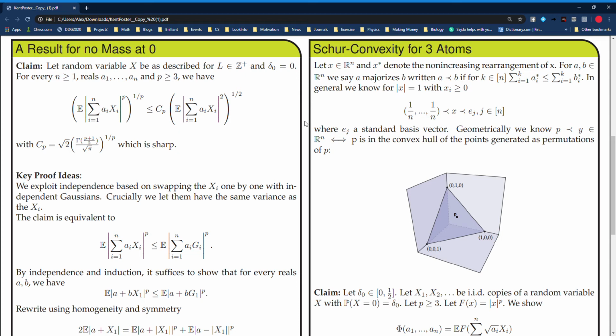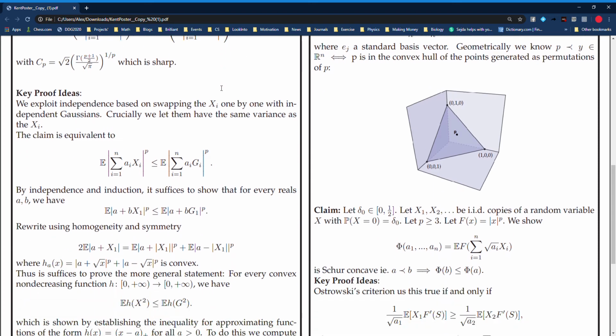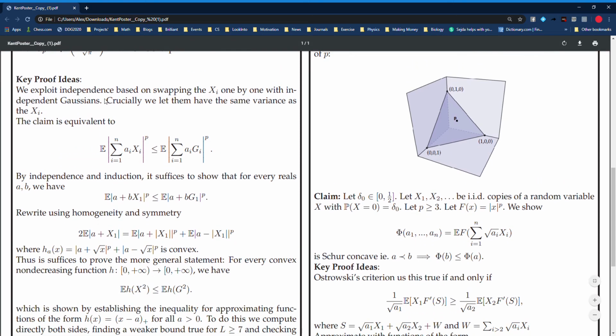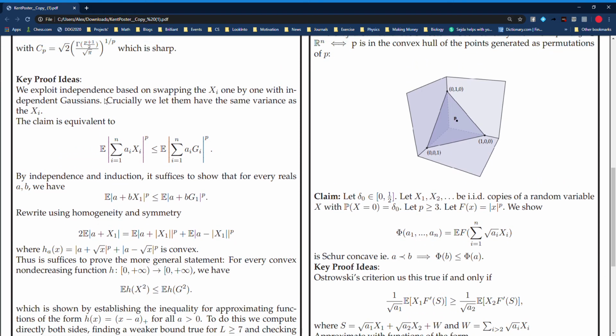First, we consider the case when delta equals 0 and there's no mass at 0. Let X be a random variable described above, and L as described above, with no mass at 0. Then we know that for arbitrarily large sums and arbitrary coefficients, we have, for p greater than or equal to 3, the following inequality. So this establishes an upper type of Khintchine bound, where this is the second moment of the sum. So how do we go about proving this?